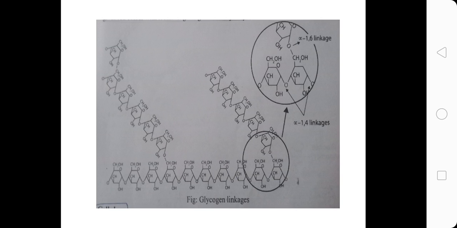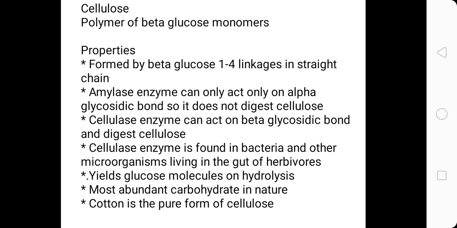Now we can look at the structure of glycogen. Concentrate on this above circle, and you can see that it has the same alpha 1,4 and 1,6 linkage just like amylopectin. Only difference is that it has extensive branching as compared to amylopectin in starch. So this was their structure, and now we move to the next polysaccharide, that is cellulose.